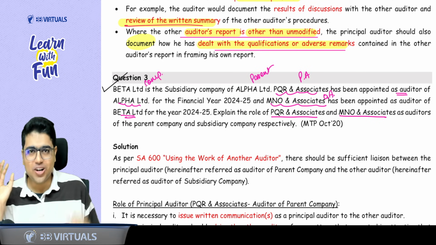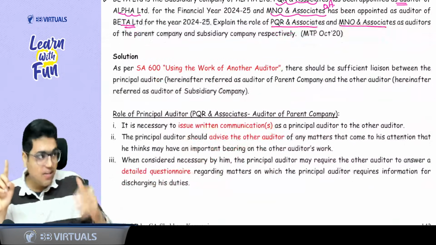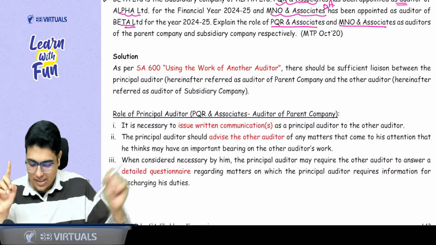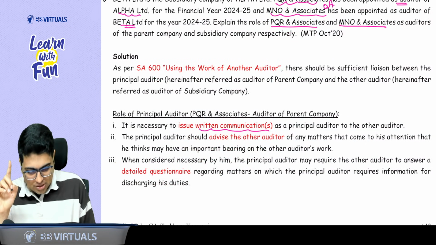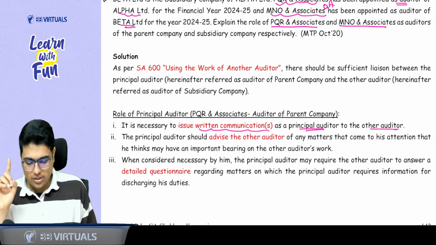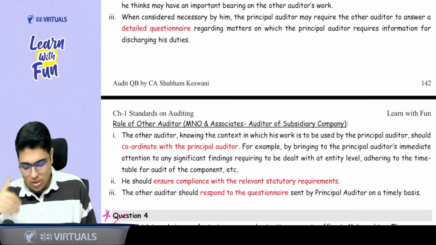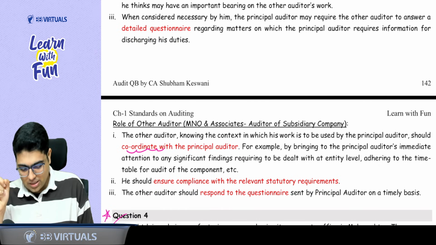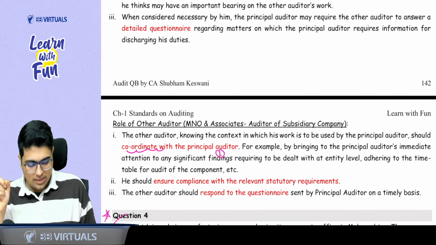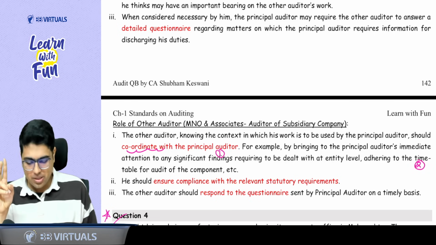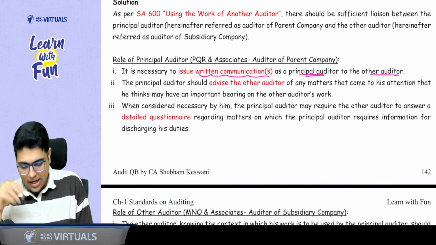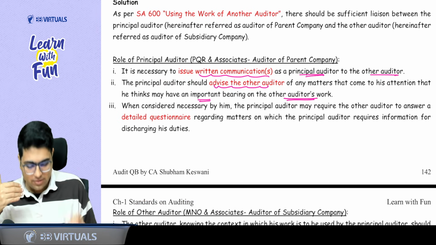So this role you already know. First thing, advise the other auditor in writing. So issue written communication as a principal auditor to the other auditor. Second thing, he will also coordinate. Two examples of coordination: communicate significant findings, comply with the timetable. Second point, advise the other auditor any matter which is important for other auditor's work.